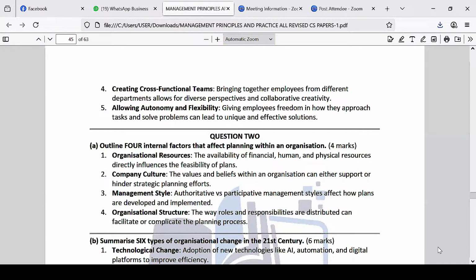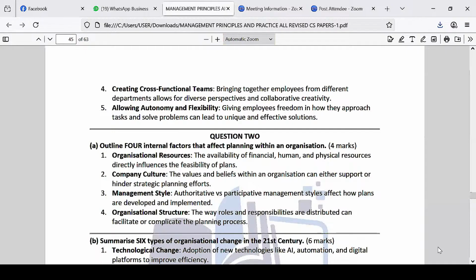Now, question 2A asks, outline 4 internal factors that affect planning within a company. So which are some of the factors that affect planning? This question is very specific. These factors must be internal factors, meaning factors within the organization. So which factors within the organization can affect planning as a function of management?